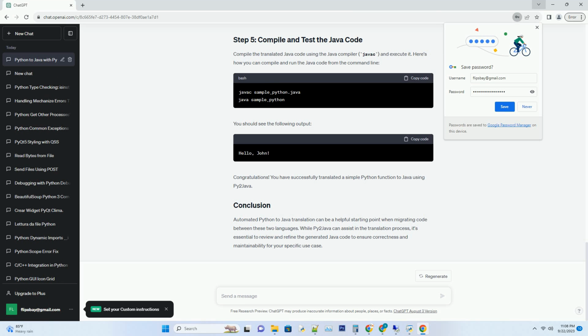sample_python.java, in a text editor or an integrated development environment, IDE, that supports Java. You will find the translated Java code, which may look something like this.